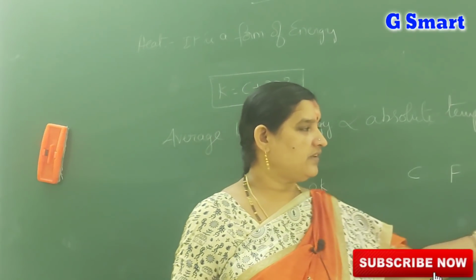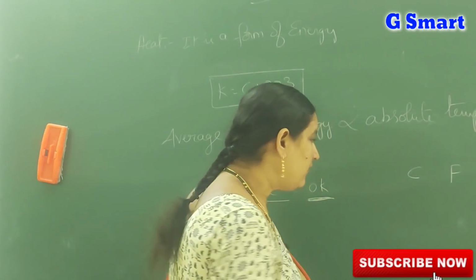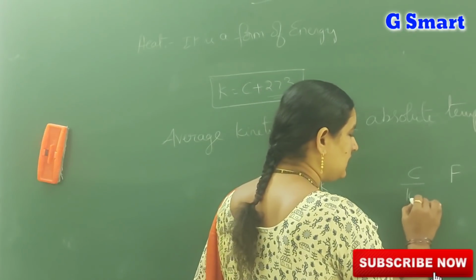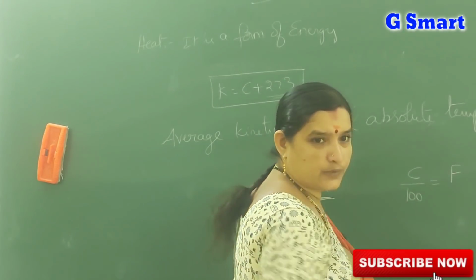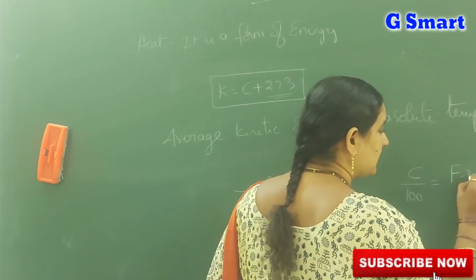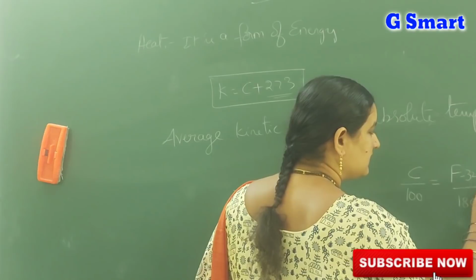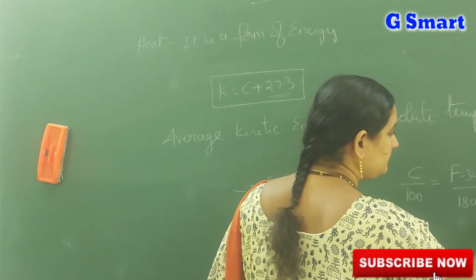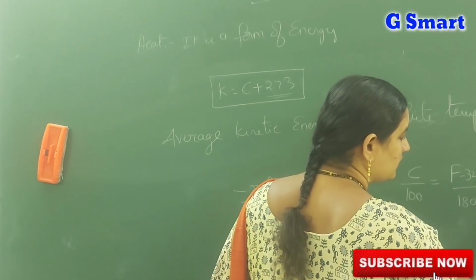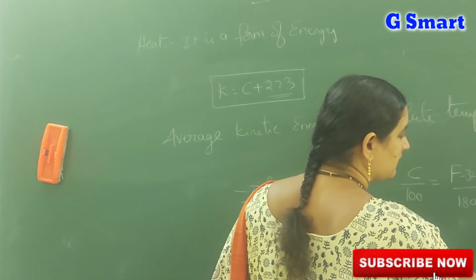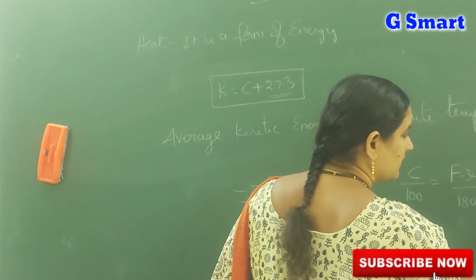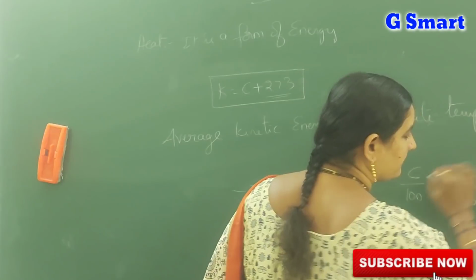What is the relation between all these? We have a relation between them. C by 100 is equal to F minus 32 by 180, that is equal to K by 100, that is equal to R by 80.